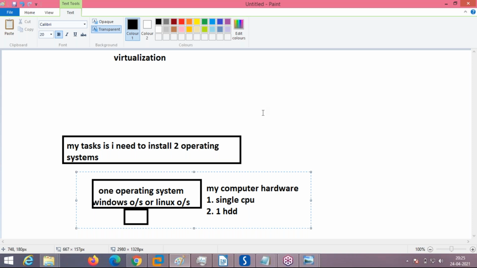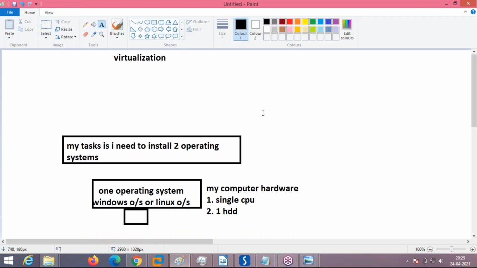So in these cases, when you want to reuse or share your hardware resources between 2 operating systems, we have to go for virtualization. In order to fulfill our task of deploying 2 or more operating systems on a single hardware resource, we have to go to virtualization.